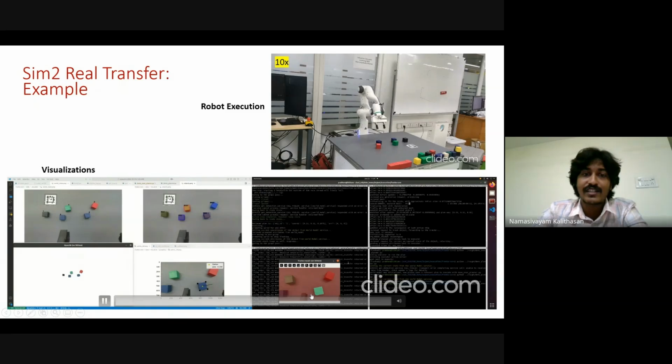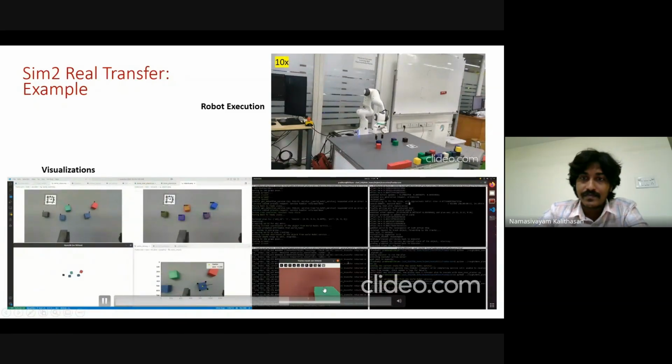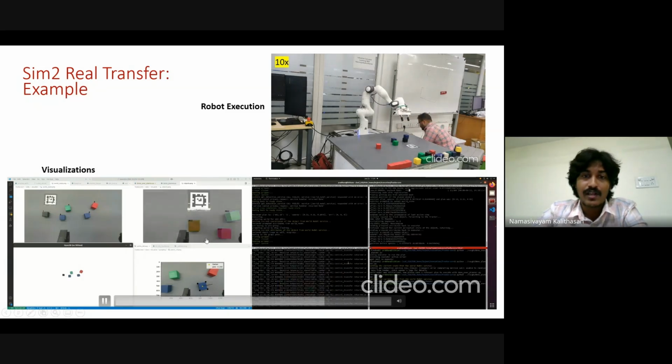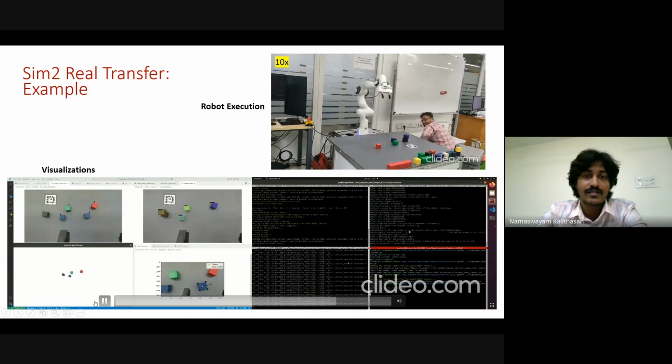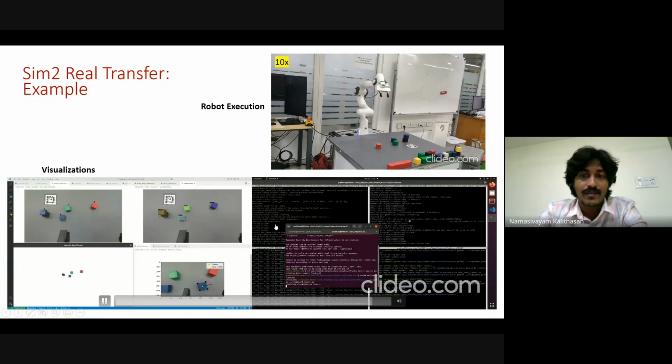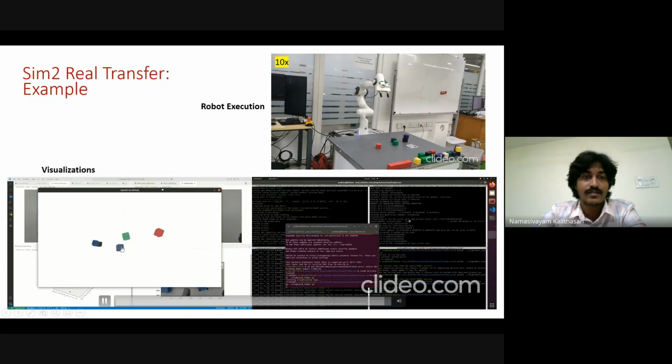The goal here is to construct a stack of two objects on top of each other. So it's now going to pick the second block, and it will place it there. The world model is updated accordingly.